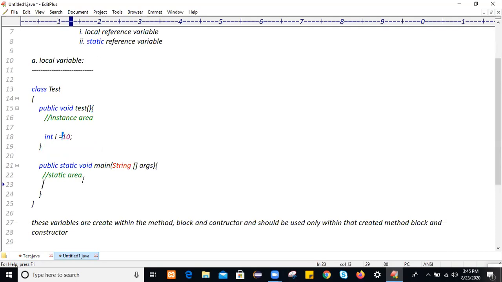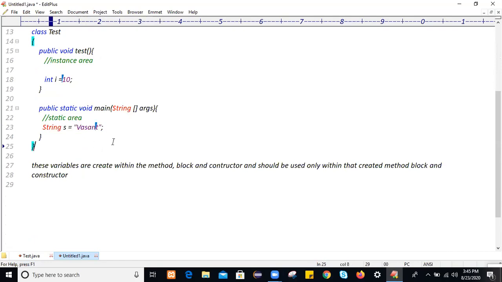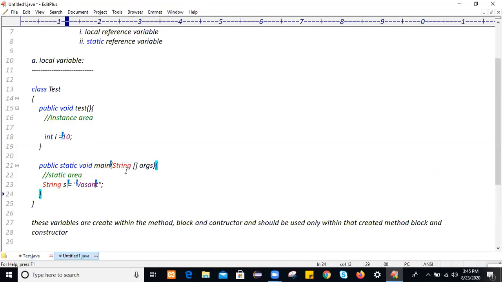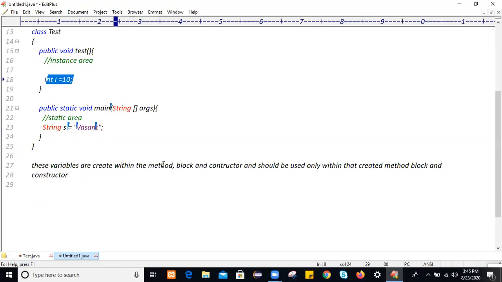If you create any variable within the main method, let me create a variable of string type. I will create a variable, and what variable name will I take? Yes, holding a value Vasan, like a string type variable. The scope of this variable is only within the main area. We can't use it outside the area. That's why we treat both variables as local.